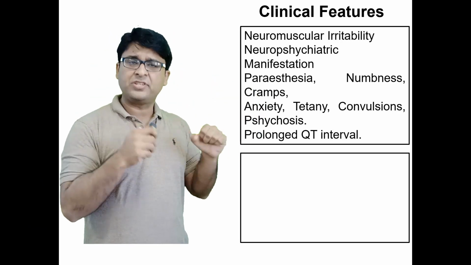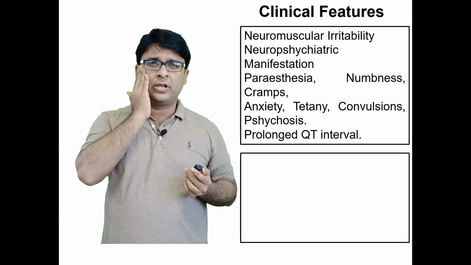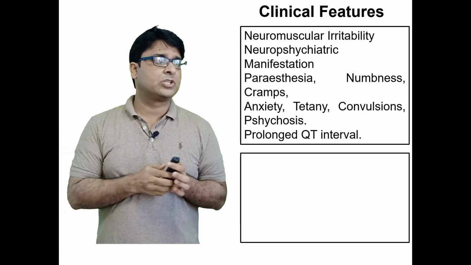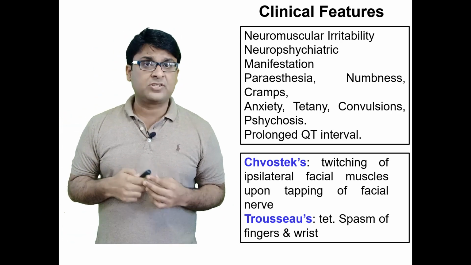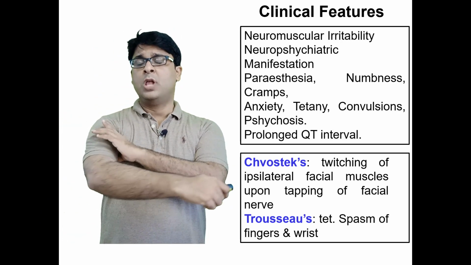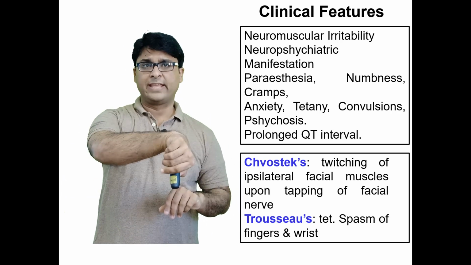Cramps and tetany, increased muscular contraction. Also, if you simply tap the facial nerve, the facial muscles twitch. This is called Chvostek sign, and there is another sign which is called Trousseau sign, where you inflate the blood pressure cuff and the hands go like this.